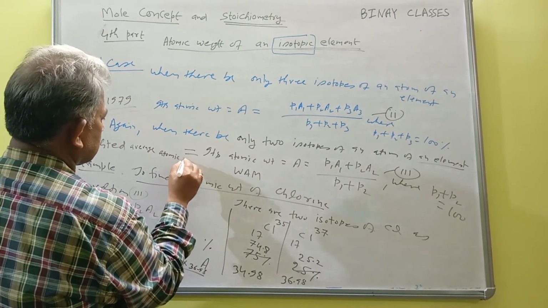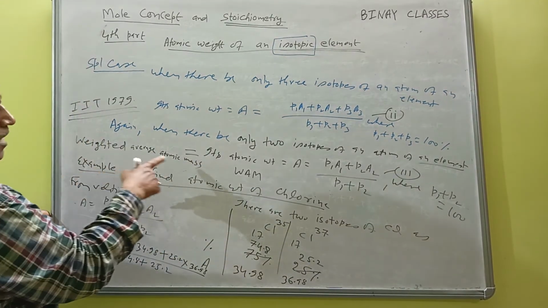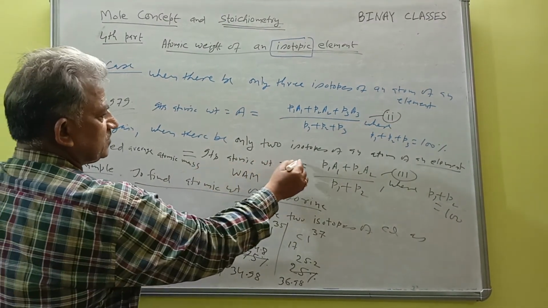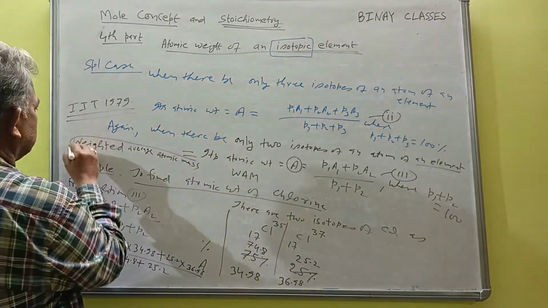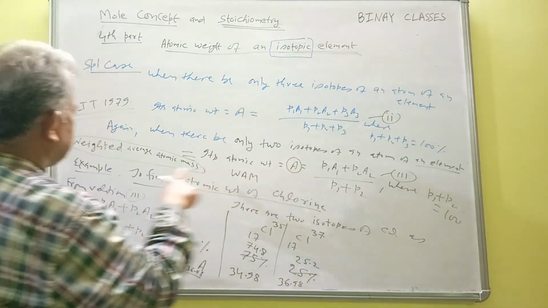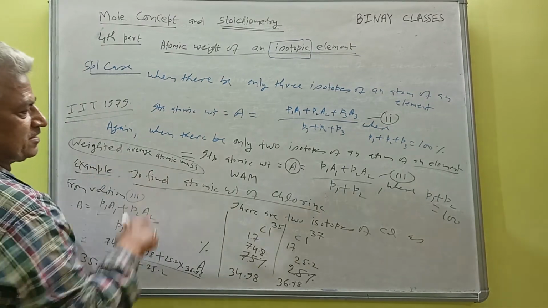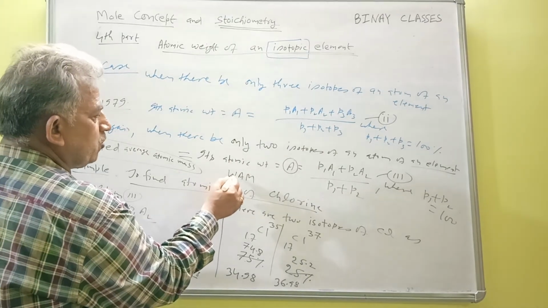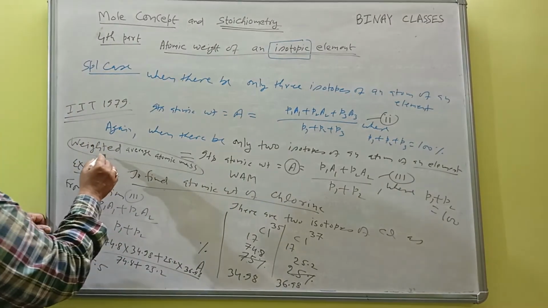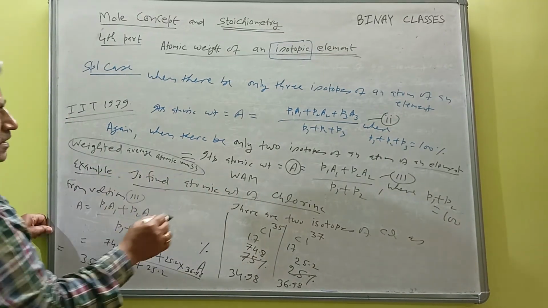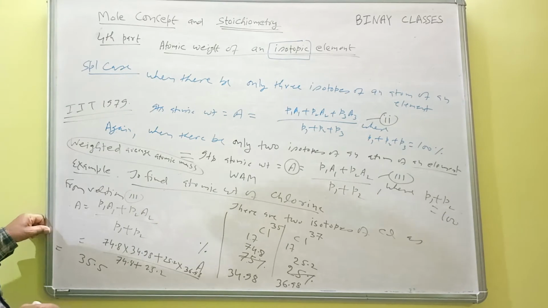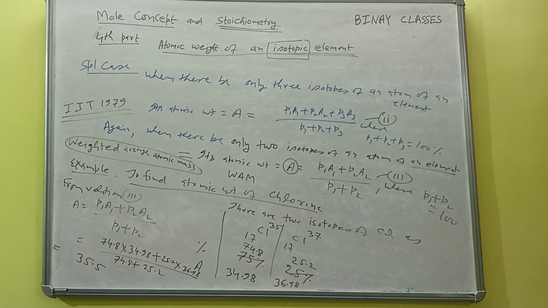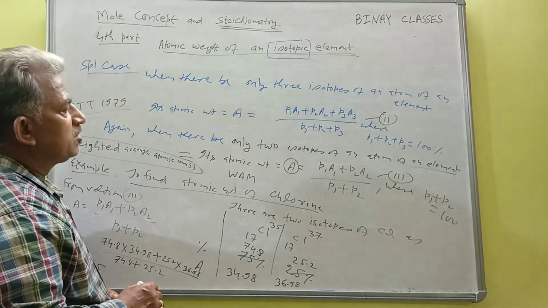Weighted average atomic mass is represented by A. The actual name of this A is weighted average atomic mass, and you can write it in the short form WAM. W means weighted, A means average, and mass means atomic mass. So this is all about the concept of calculating the atomic weight of isotopic elements.